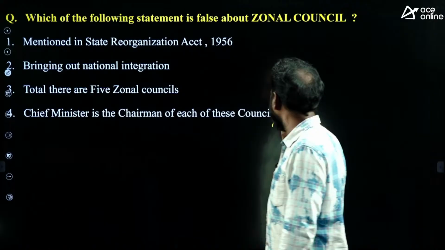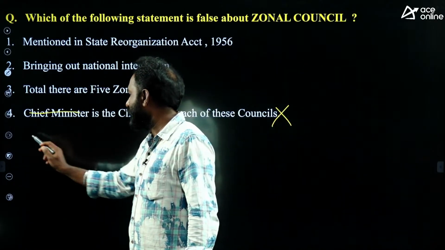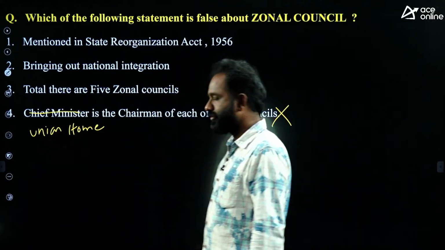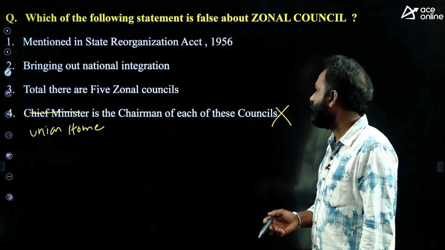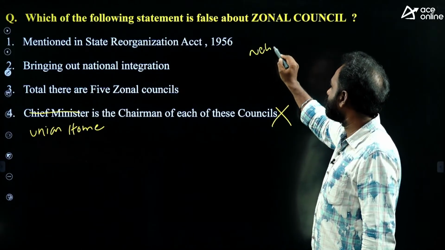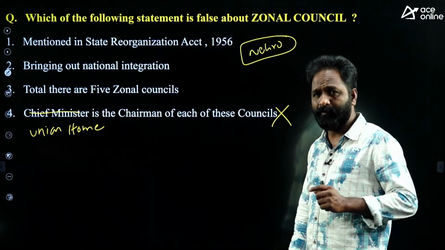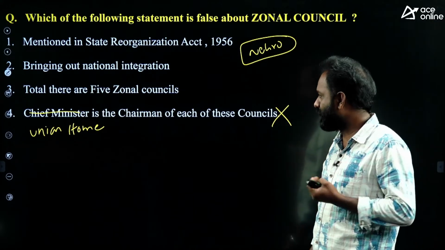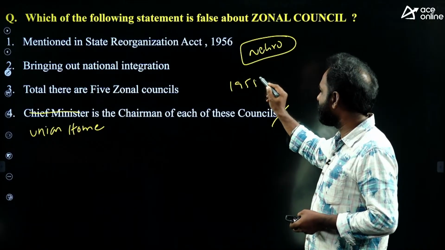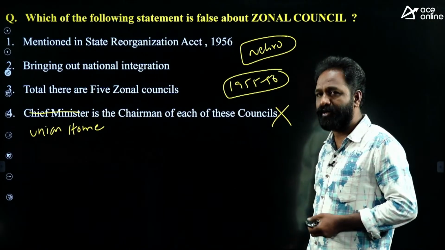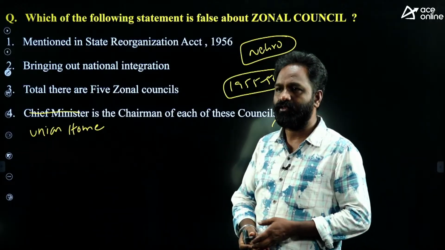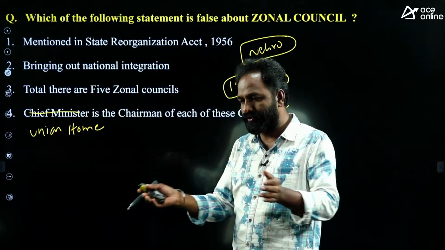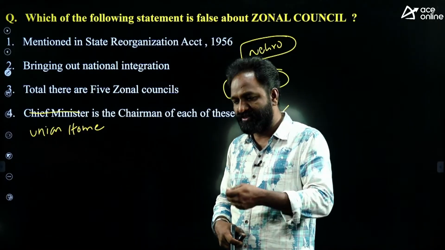This is the false statement, because it is not the Chief Minister, it is the Union Home Minister. So the Union Home Minister is the chairman of the zonal council. Very simple. Actually it is the idea of Nehru, our first Prime Minister of India, Pandit Jawaharlal Nehru ji. In 1955-56, when the debate was going on regarding the State Reorganization Act, Nehru ji thought that there should be councils in India, because we should bring all the states together to discuss the issues.